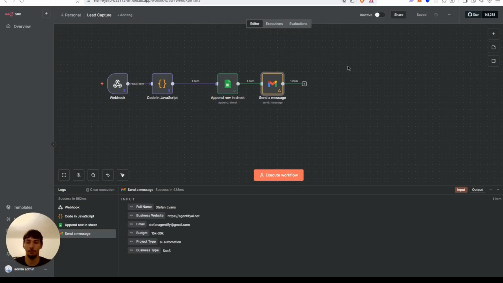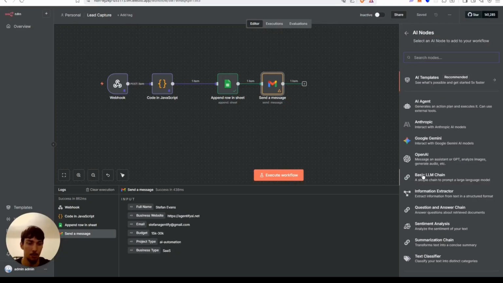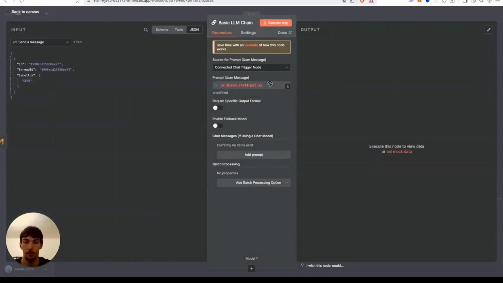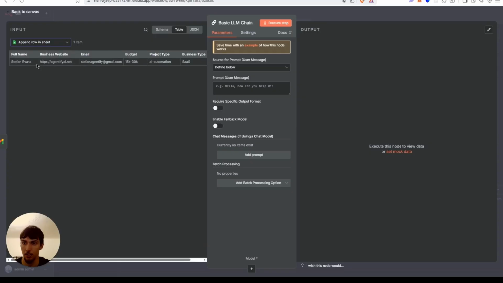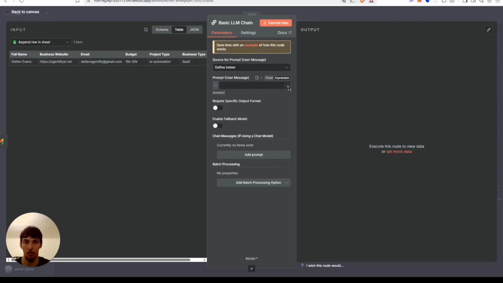And now from here, we could add like a follow-up system if they don't reply, which would be like a schedule trigger. So yeah, and then we could add where it emails the CEO. So let's do that. We could also do a template for that, but I'm going to show you guys how to do it with AI. You're going to want to do basic LLM chain. Want to do define below. I'm going to want to put in this information. Let's make this more full screen here.